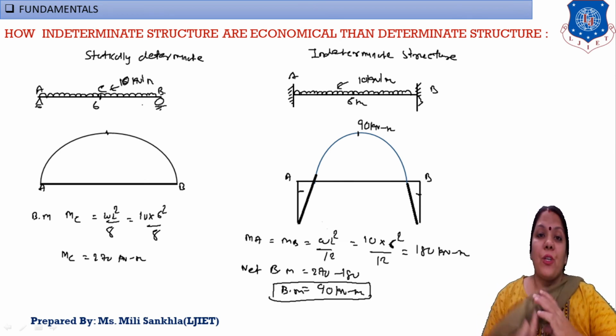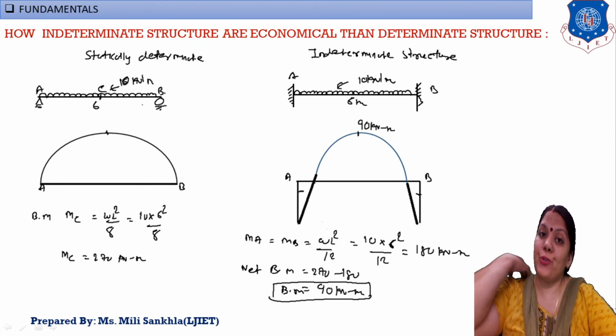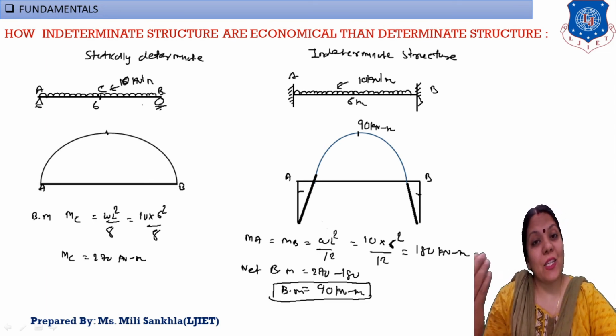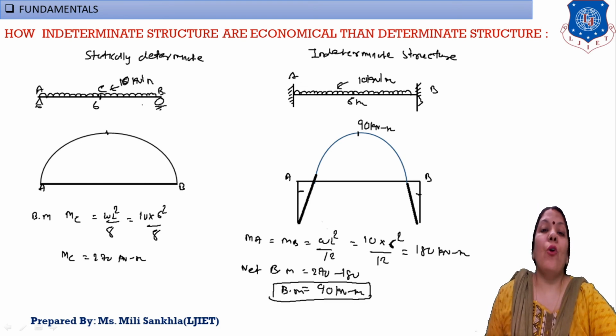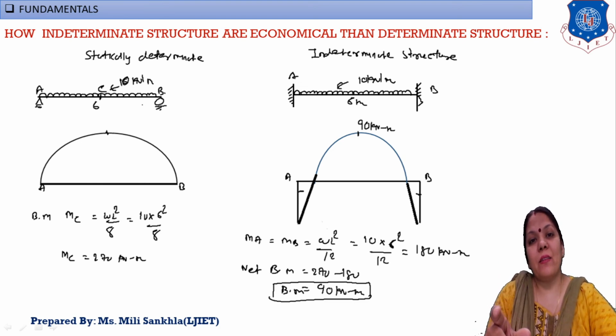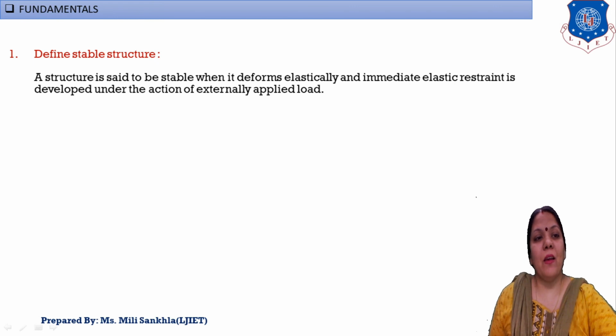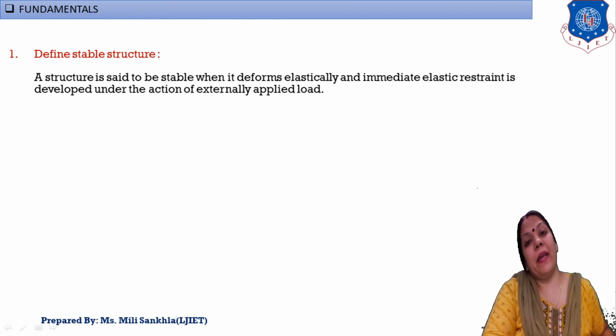But in an indeterminate structure, our value of moment is reduced. Moment is reduced, so section is reduced. Section is reduced, so area is reduced, material is reduced, and the overall concept is that indeterminate structures are more economical than determinate structures. Clear? Okay, now next, define stable structure and unstable structure.